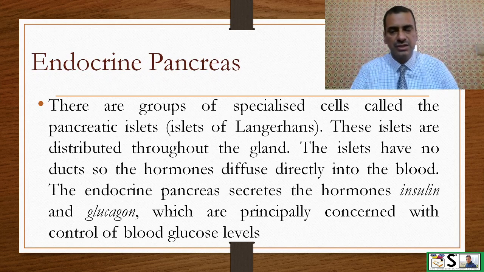Endocrine pancreas. There is a group of specialized cells called the pancreatic islets or islets of Langerhans. These islets are distributed throughout the gland. The islets have no ducts, so the hormones secreted by these islets of Langerhans diffuse directly into the blood. The endocrine pancreas secretes the hormones insulin and glucagon, which are principally concerned with the control of blood glucose levels.